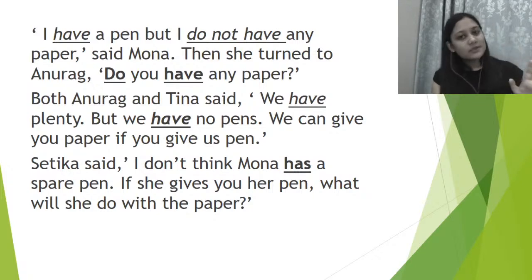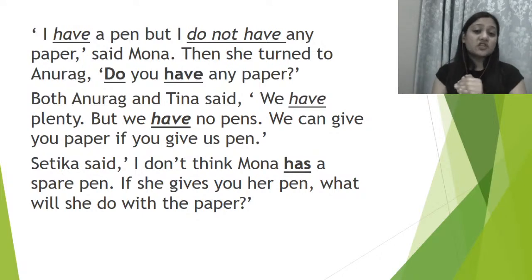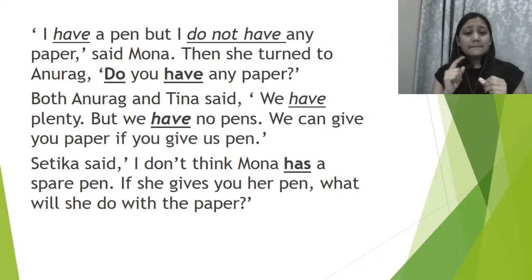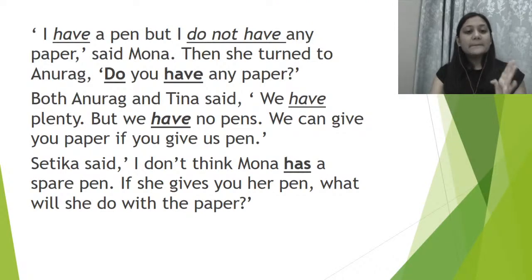So herein, what is the whole story about? Mona first of all told everybody that I have a pen but I don't have a paper. Then she asked Anurag and Tina, and they both replied that we have plenty of papers but unfortunately we don't have any pens. On this, Sepika said that, you know what, Mona doesn't have a spare pen. If she gives you her own pen, what will she do with the paper, right? So here we have talked about the possession of pen as well as of paper, right?